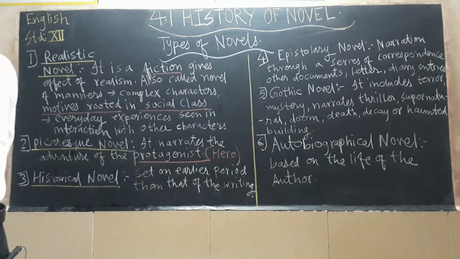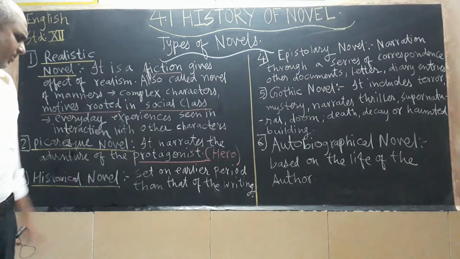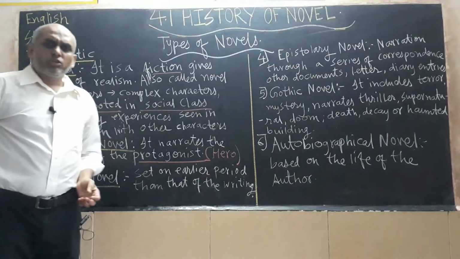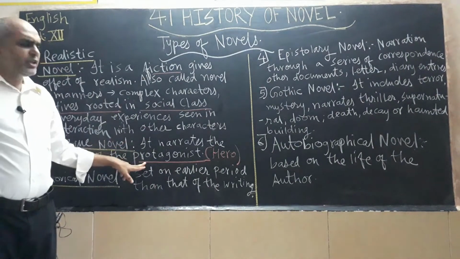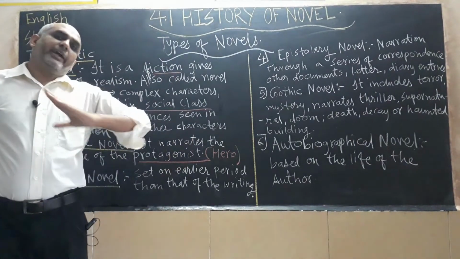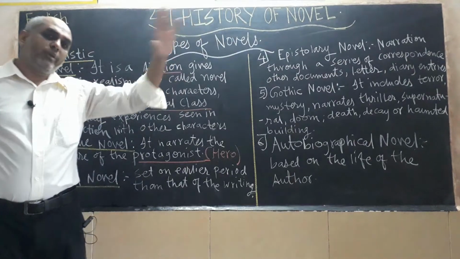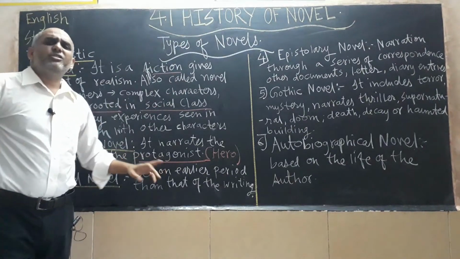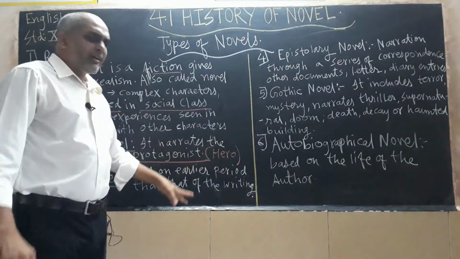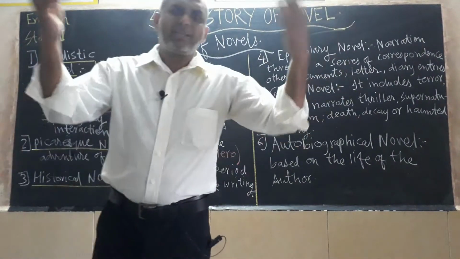Take a simple example. If you see any movie, what happens? The hero is struggling from his childhood up to the end of the movie. You will find continuous hard work of the hero, and tyranny takes place.